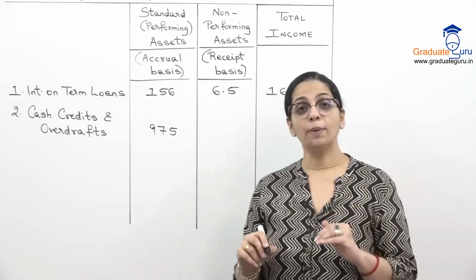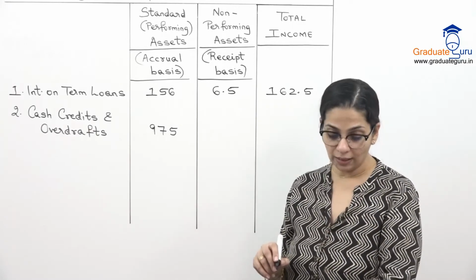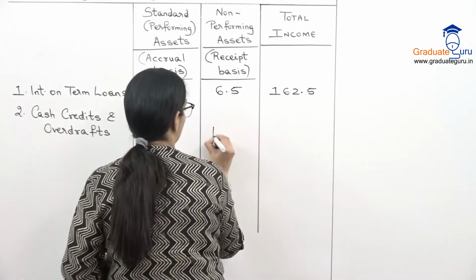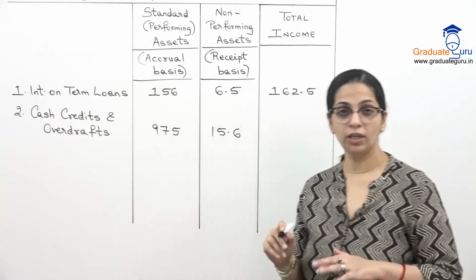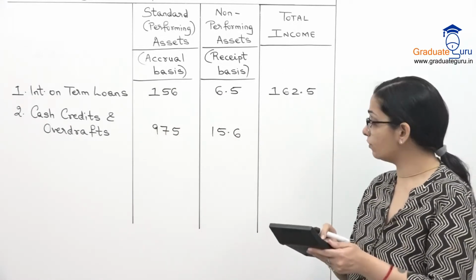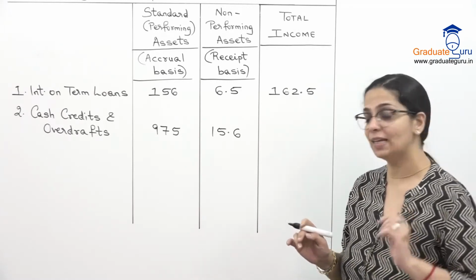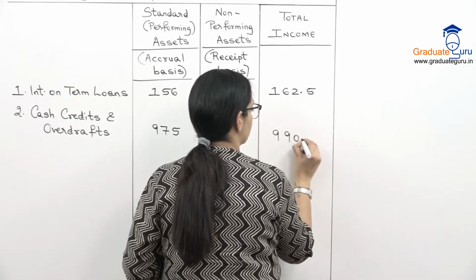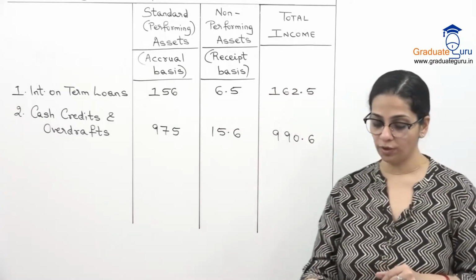But for the non-performing, I will see again the received column. So in that I have received interest of 15.6, which we will take as our income. So we will ignore the accrued part again. So let's take the total, 975 plus 15.6, we get 990.6. So that's our cash credits and overdrafts.